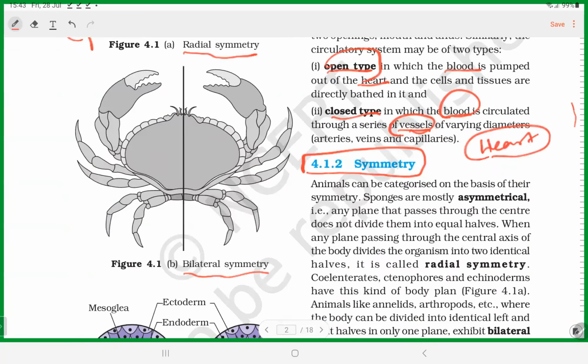And the second symmetry is called bilateral symmetry. And you can imagine us. Look at our body pattern in bilateral symmetry. If you cut in only one plane, you get two equal halves. That is called bilateral symmetry. And this bilateral symmetry also includes many variations. For example, look at us, human beings, we show bilateral symmetry.